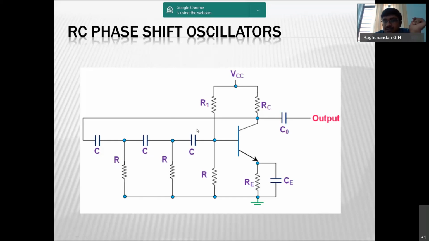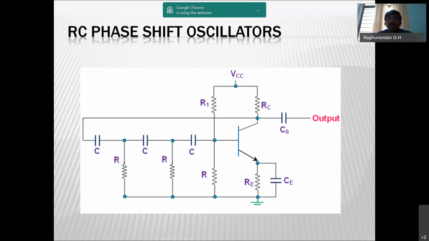Then how much frequency can this generate? It can generate a frequency ranging from a few hertz to a few hundred kilohertz. It cannot generate very high frequency, nearly 80 to 90 kilohertz is the limit, starting from a few hertz. And again there are some drawbacks here. The RC values are designed for a particular frequency.